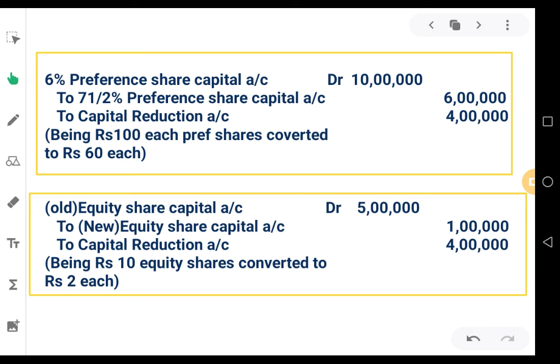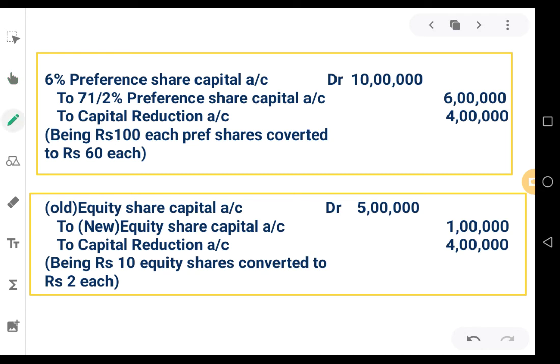For closing of the old equity share capital, you should be debiting old equity share capital account 5 lakhs, 50,000 into 10 rupees, to new equity share capital account. New equity share capital, the face value has converted to 2 rupees. Number of shares will remain same. That means 50,000 into 2 rupees, that comes to 1 lakh. The balance should be transferred to capital reduction account 4 lakhs. Being 10 rupees equity shares converted to rupees 2 each.